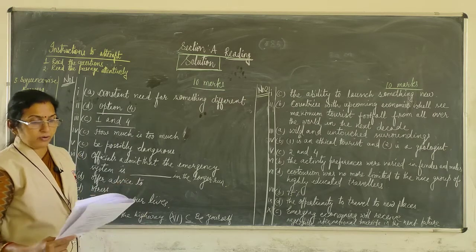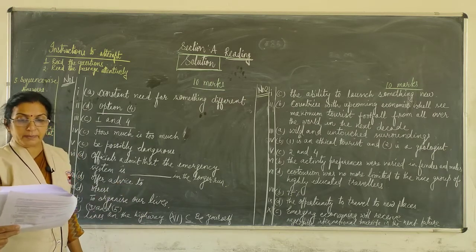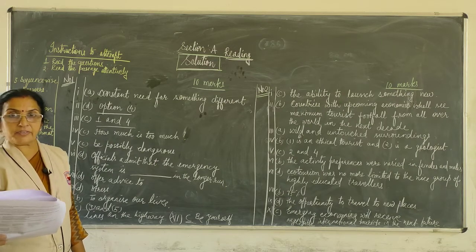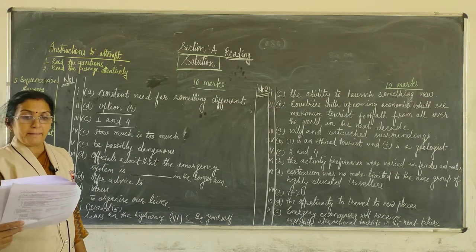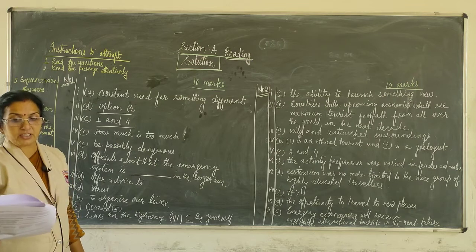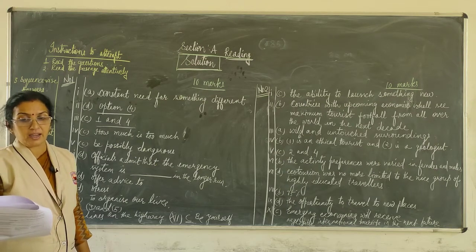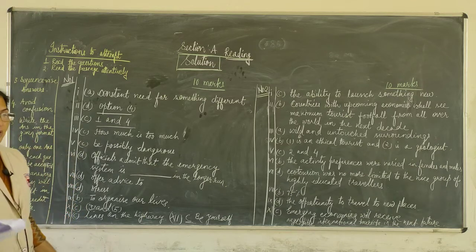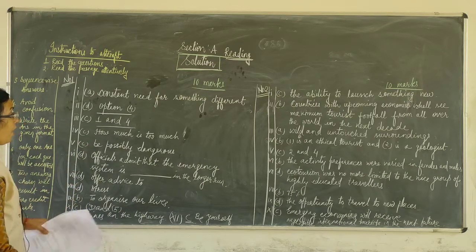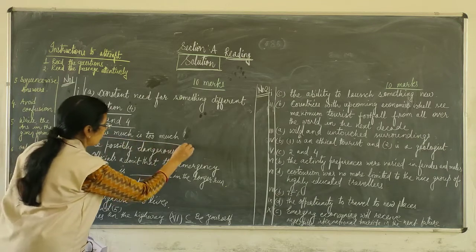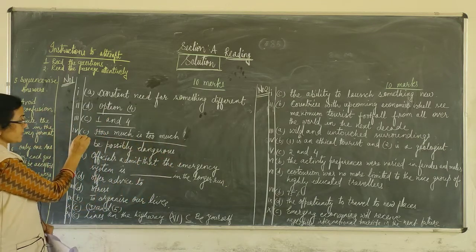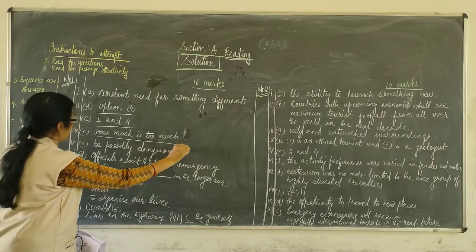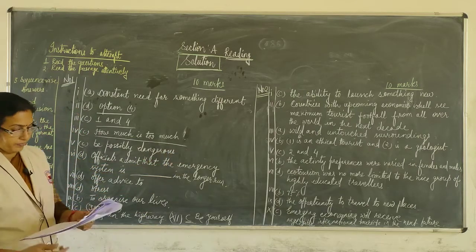Next, question number 4. Which of the following will be the most appropriate title for the passage? Much too soon, enough is enough, how much is too much, have enough to do. Very clearly the most appropriate title will be how much is too much. Question number 4, C option is correct, and that is what we have to write.